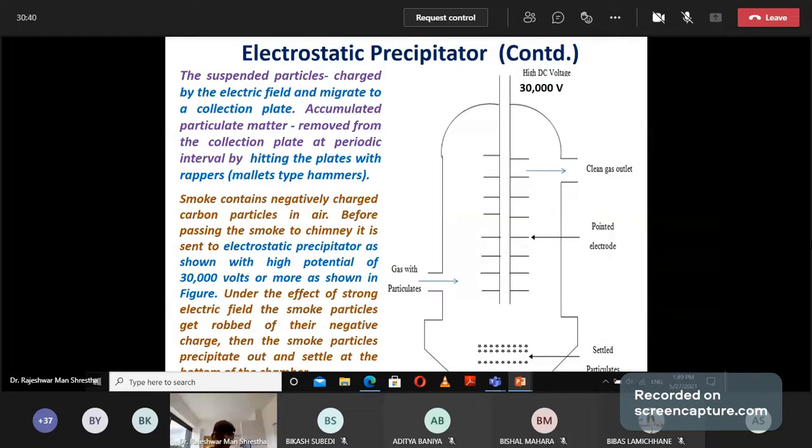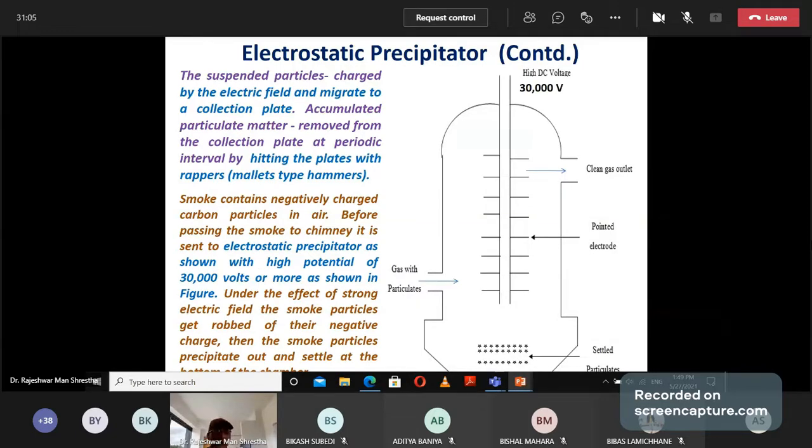Under the influence of a strong electric field, the smoke particles get discharged. Then they will precipitate and settle down at the bottom of this device, and the collected particulate matter at the bottom can be removed at regular intervals from time to time.